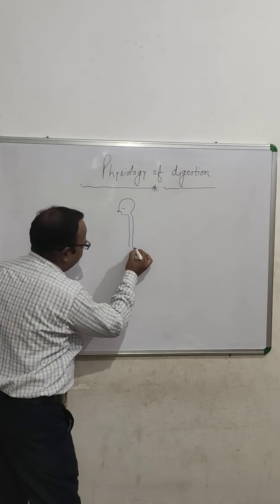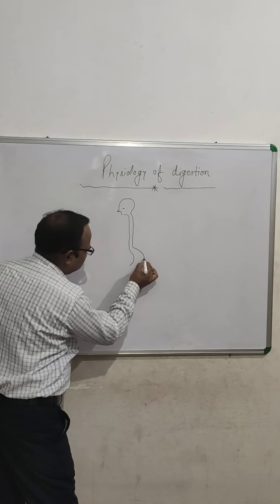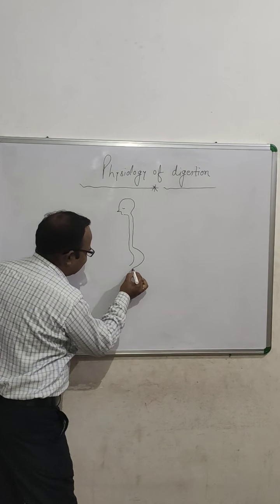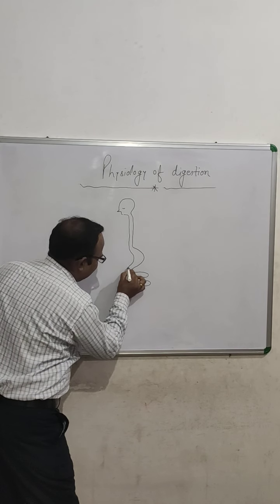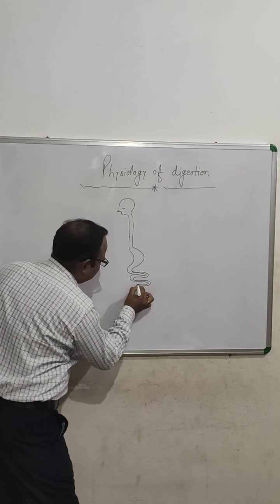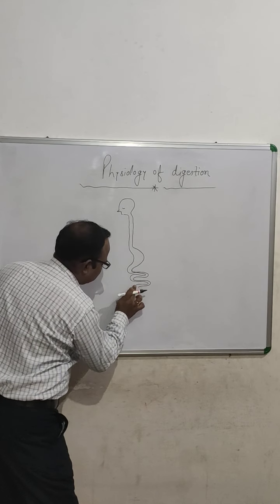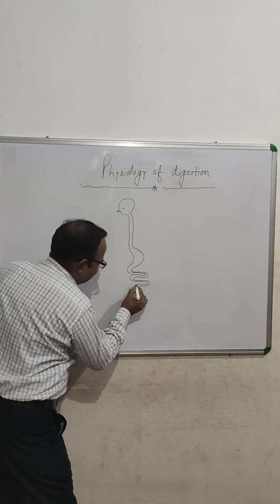This is the food pipe. This is the stomach, and this coiling is the small intestine. This is the appendix.